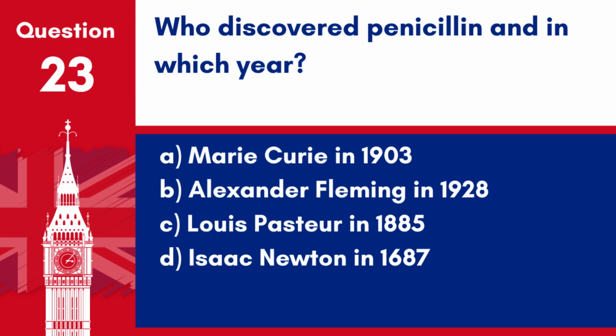Question 23. Who discovered penicillin and in which year? A. Marie Curie in 1903. B. Alexander Fleming in 1928. C. Louis Pasteur in 1885. D. Isaac Newton in 1687. Answer: B. Alexander Fleming in 1928. Alexander Fleming discovered penicillin in 1928, which led to the development of antibiotics.